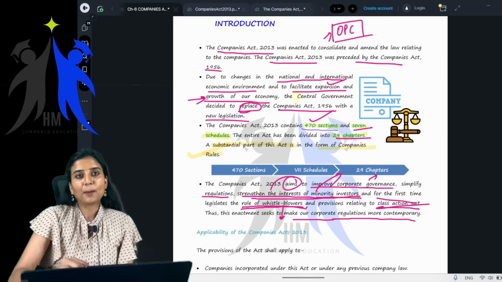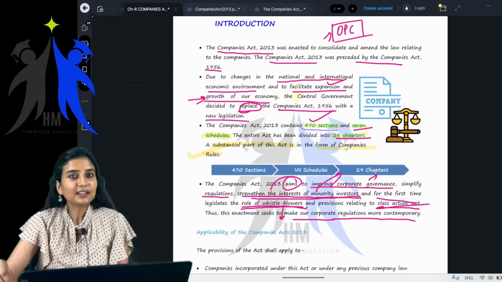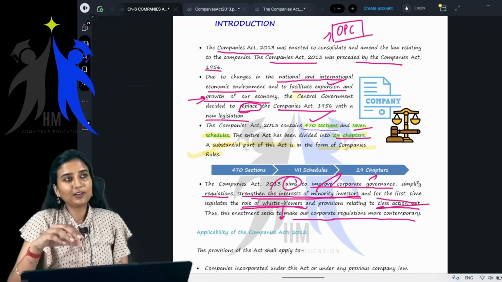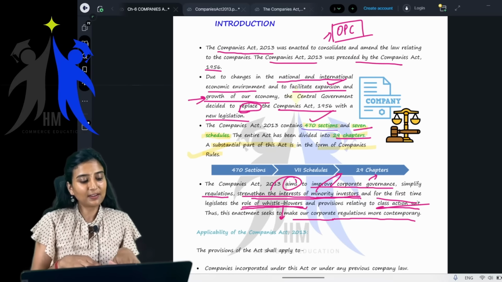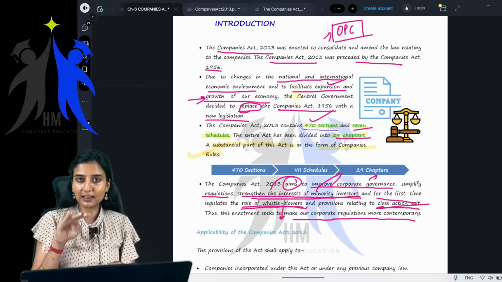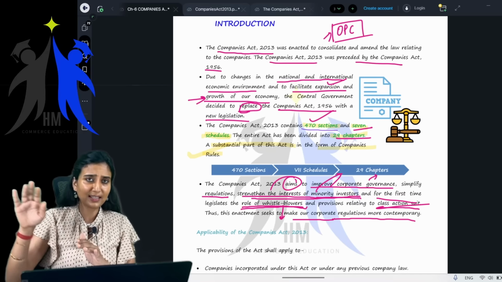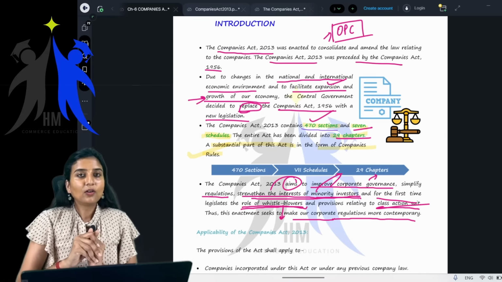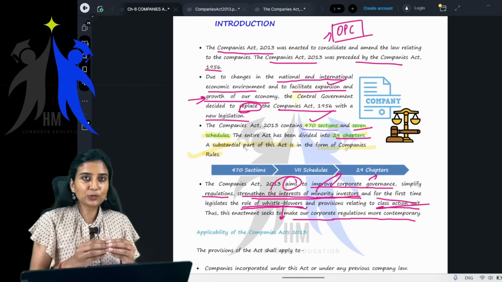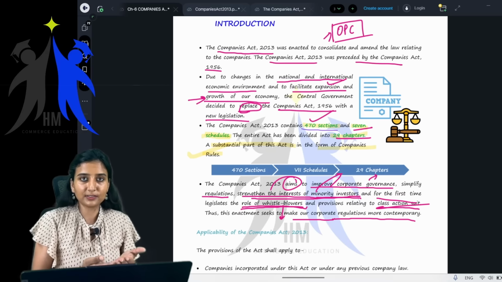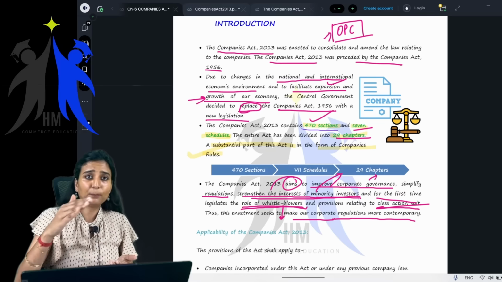But when you compare this material with your intern, I always keep telling my students that CA comes in 3 stages: CA foundation, that is your CPT; CA inter, that is your IPCC; and then comes CA final. The amount of syllabus you see in CA foundation is nothing when compared to CA inter.